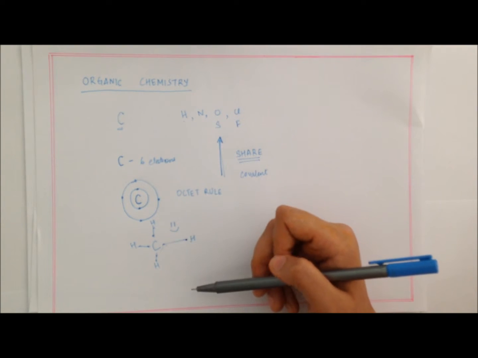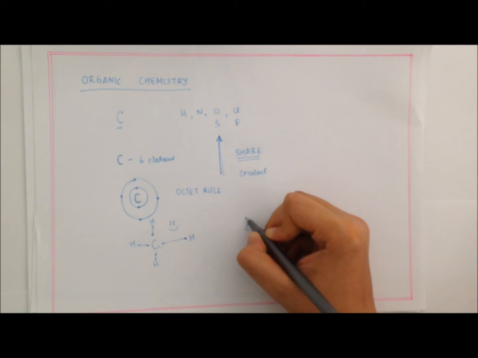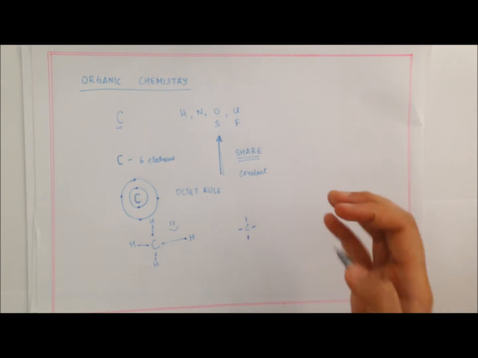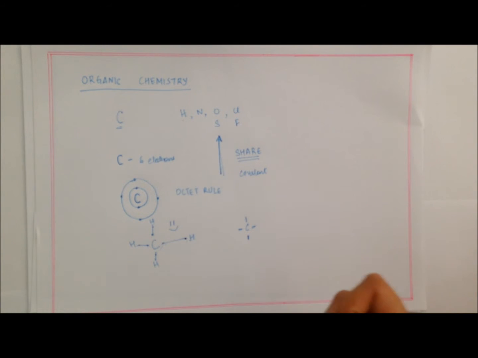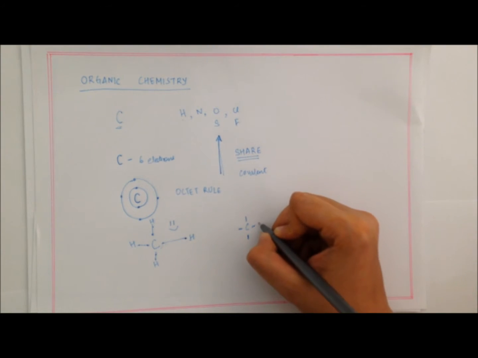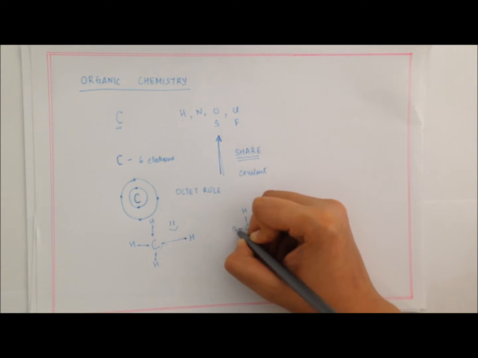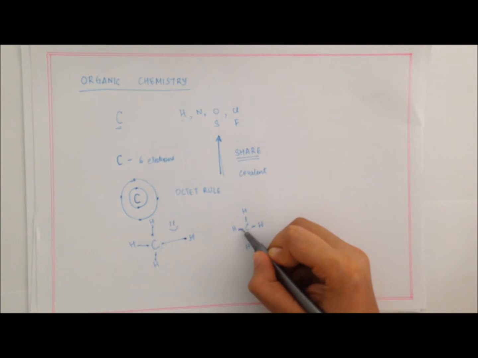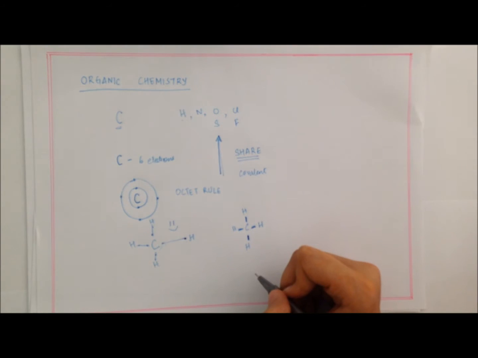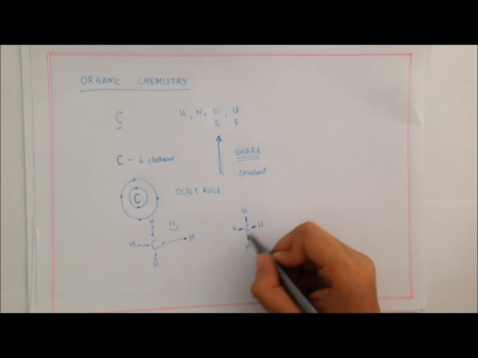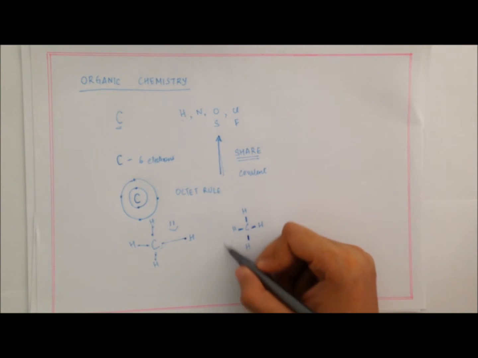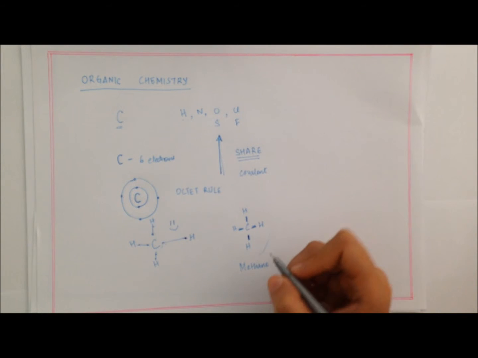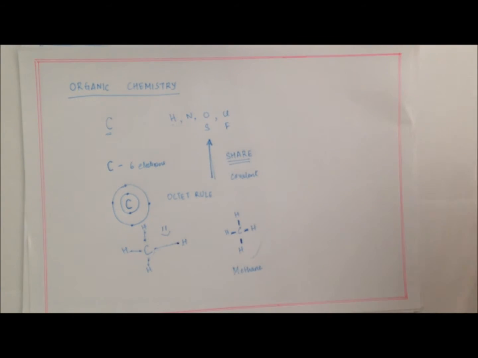And carbon is happy because it has its 8 electrons. Now you can visualize this as carbon having 4 hands, and that it needs to hold these 4 hands with some other element so as to get happy or to feel satisfied. So we can have 4 hydrogens. Each hydrogen has only 1 hand because each hydrogen has just 1 electron. So we have carbon's 4 hands held with 4 hydrogens, forming a happy carbon and a happy hydrogen. Together, they form this compound called methane. Now we'll talk about methane and the others in more detail.